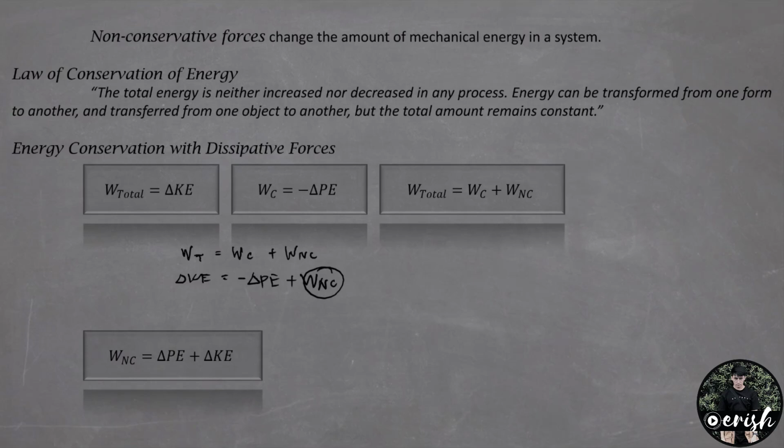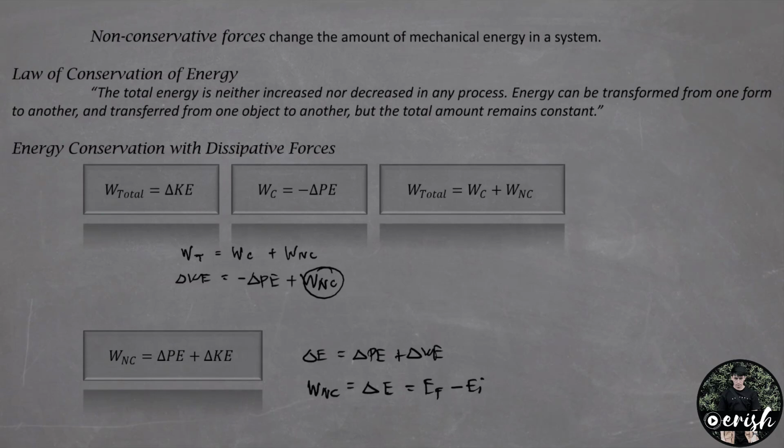Finally, since yung total mechanical energy natin is equal to simply the kinetic energy plus the potential energy, it follows that yung change in mechanical energy is delta E equals delta PE plus delta KE. As a result, yung non-conservative work is simply the change in mechanical energy. Work done by non-conservative force is equal to change in energy, and this is just equal to energy final minus the energy initial. If more than one non-conservative force acts, we simply add the non-conservative work done by each such force to obtain the work done by non-conservative forces.